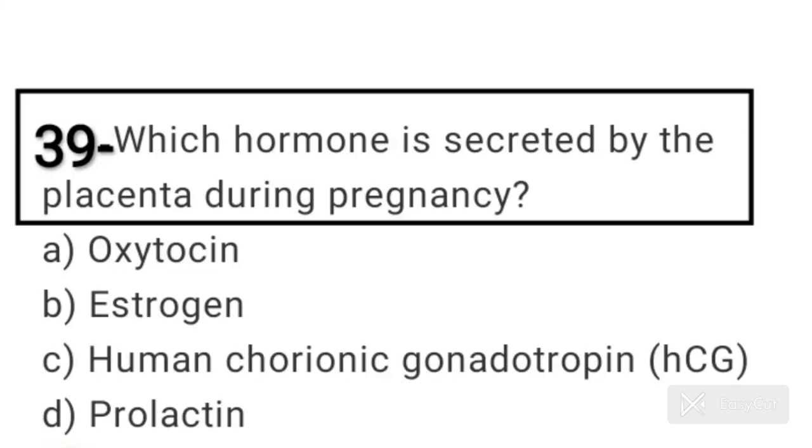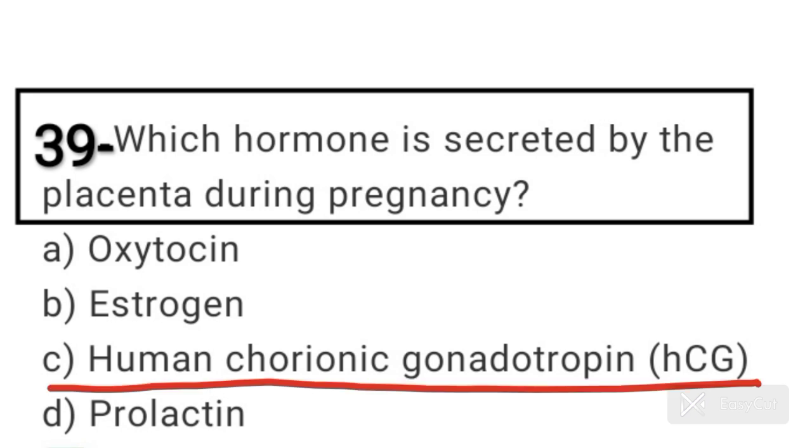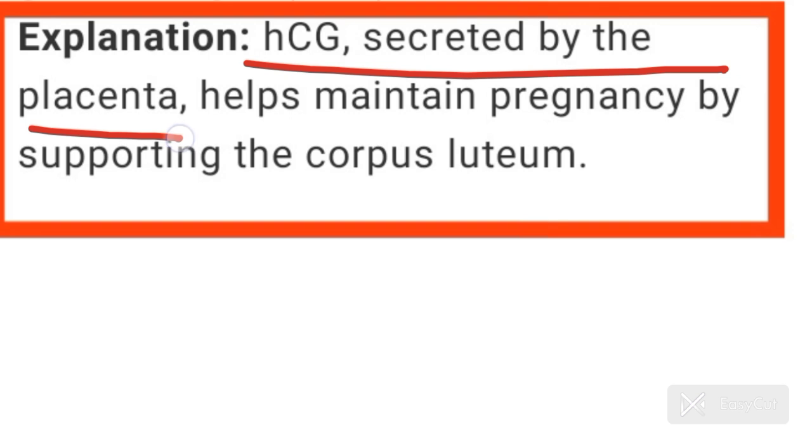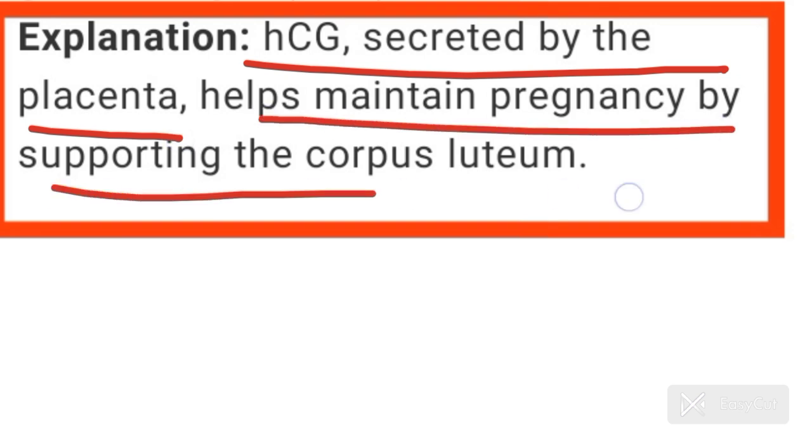Question number 39. Which hormone is secreted by the placenta during pregnancy? Answer is option C, human chorionic gonadotropin. This hormone is only secreted during pregnancy. HCG secreted by the placenta helps maintain pregnancy by supporting the corpus luteum.